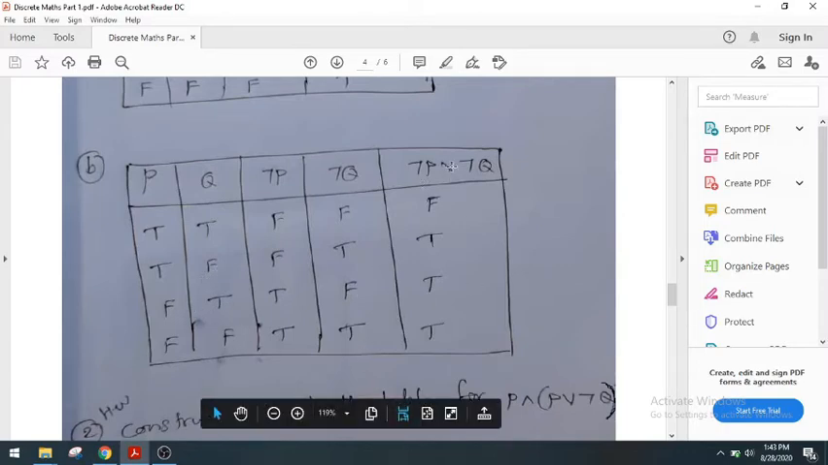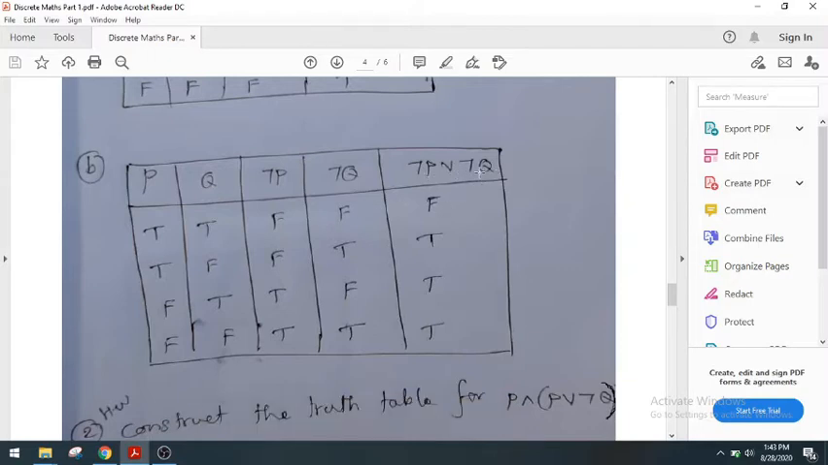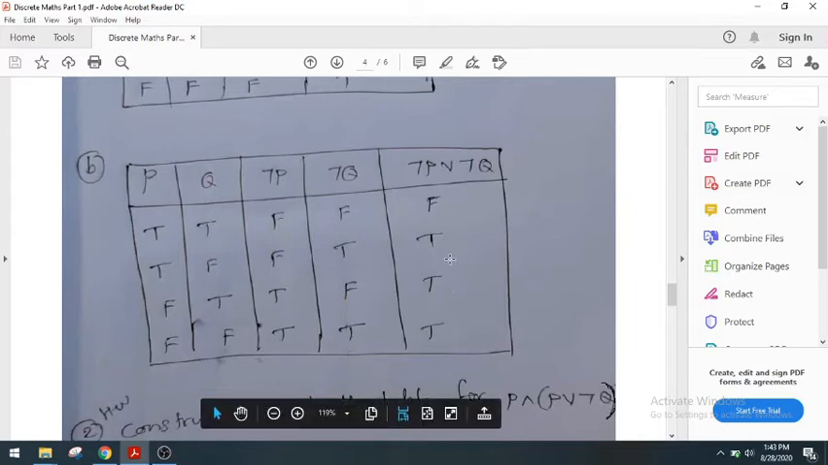Then negation P V negation Q. That is, if there is at least one T then it becomes T, otherwise false. Here is at least one T, here is at least one T, here is at least one T, therefore all T, the remaining one is false.